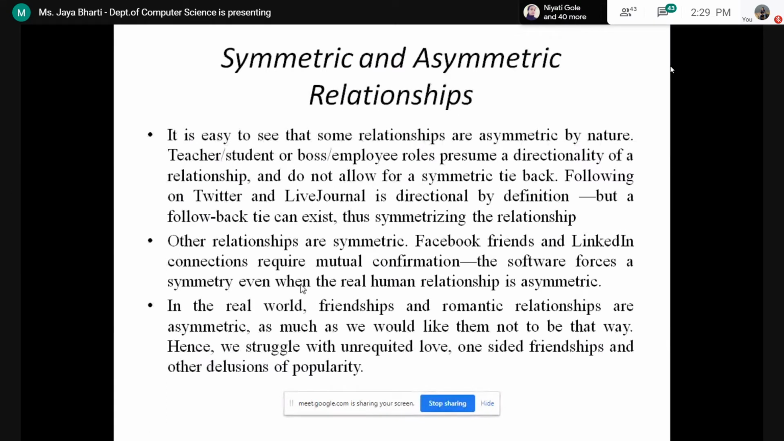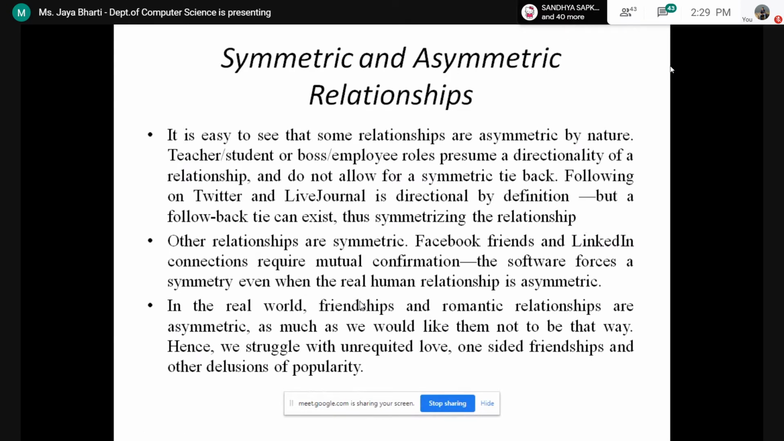Suppose there are two persons, A and B, and A has 10 friends and B has 20 friends, and 5 friends are common between these two. So B's name shows in A's recommendation, even though these two people don't know each other. So it is saying that software forces a symmetry even when the real human relationship is asymmetric.